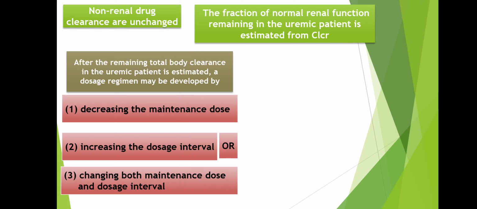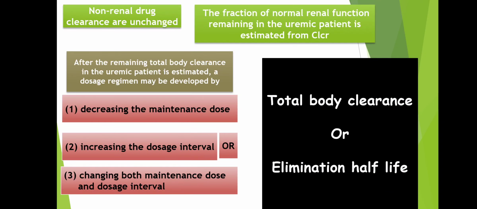So dose adjustment can be done by using either the total body clearance method or the elimination half-life method. Although total body clearance is a more accurate index for drug dosing, the elimination half-life of the drug is more commonly used for dose adjustment because of its convenience. The clearance allows for prediction of steady state concentration, while the elimination half-life method yields information on the time it takes to reach the steady state concentration.